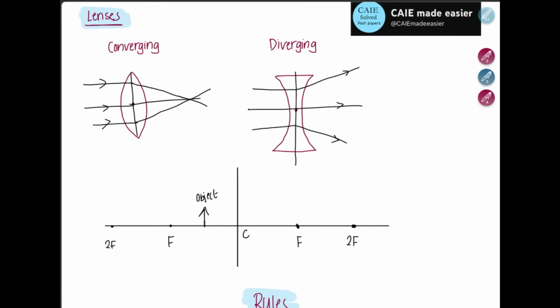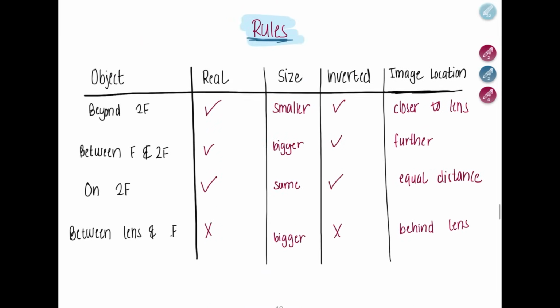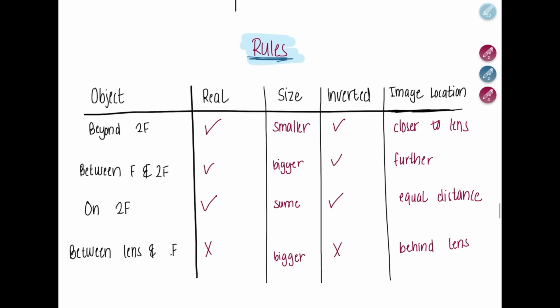Now in a lens, you have an optical center. This is the center of the lens. You also have the principal axis, this one. This is the line which is perpendicular to the lens, and it passes straight through the optical center. You also have the principal focus. This is the point on the principal axis at which the refracted beams of light meet. This one.